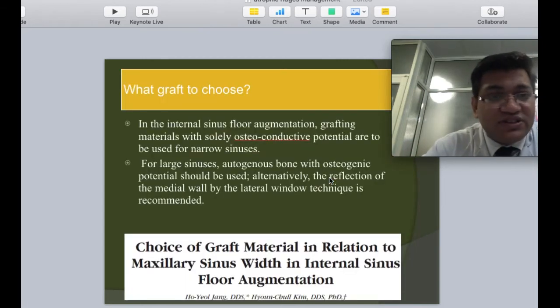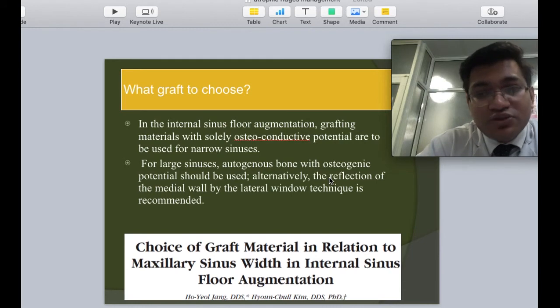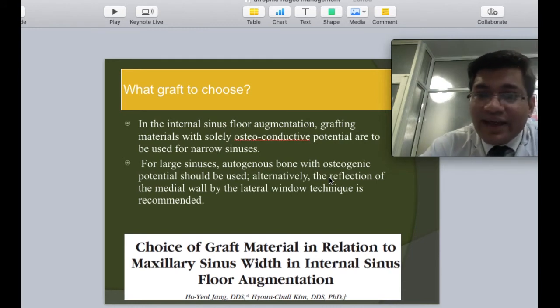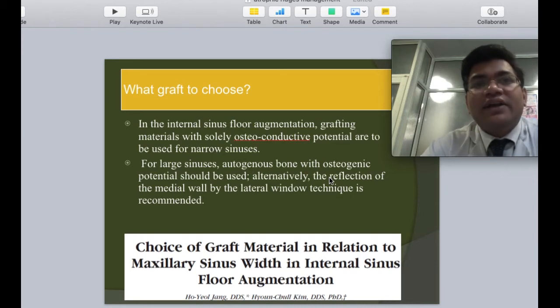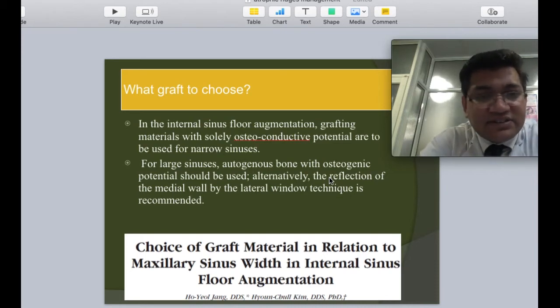The next question that I always used to ask: what happens next once we have lifted the sinus? What kind of bone graft should we be using? Well, I am currently preferring, for inlay cavity like indirect sinus lift, Nova Bone putty, which is easily available and accessible to us, because many a times patients do not agree to autogenous grafting for the valid reasons of donor site morbidities and pain and a second surgical site, which is very difficult for them to have.